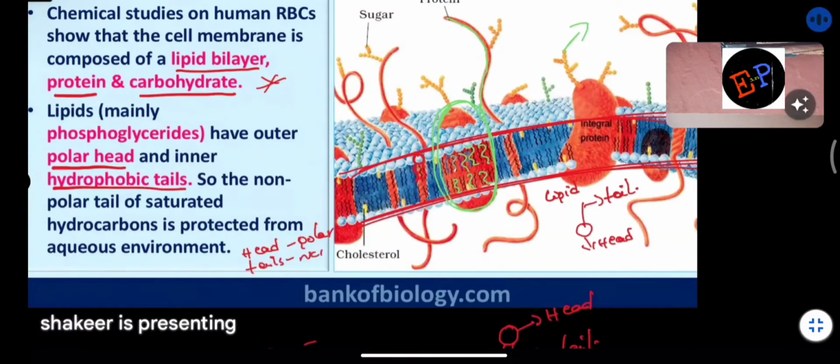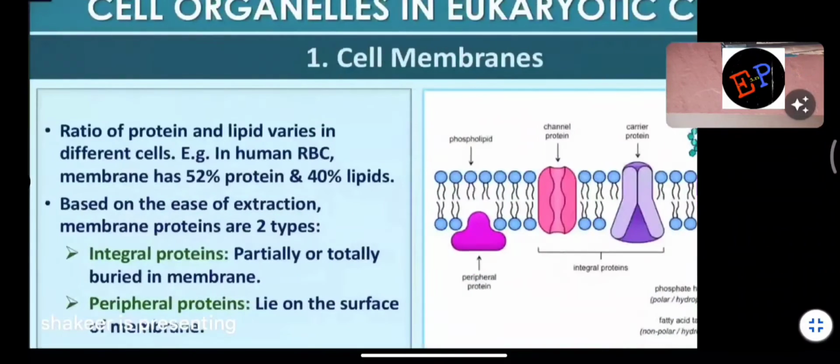Okay, so that is why they are protected from the aqueous environment. Aqueous environment means what? The environment in which water is present. Okay, that's it. So ratio of protein and lipid varies in different cells. Okay, ma? So the amount of proteins and lipids, they are not same in every cell. For example, if you take human RBC, membrane has 52% protein and 40% of lipid. Understood? This varies from animal to animal, from cell to cell.